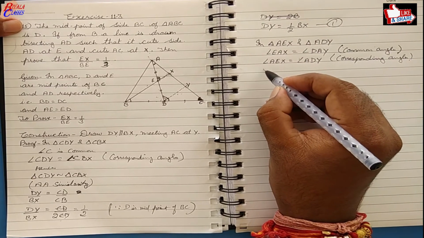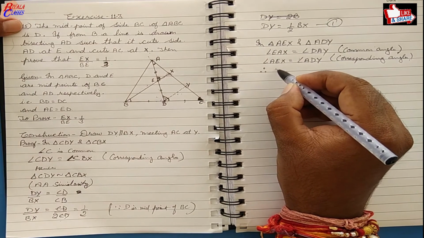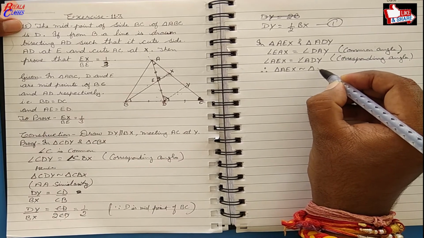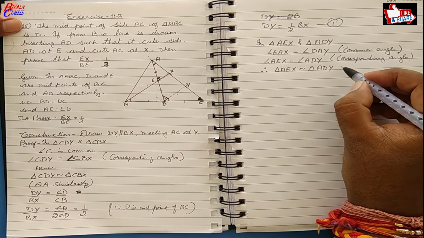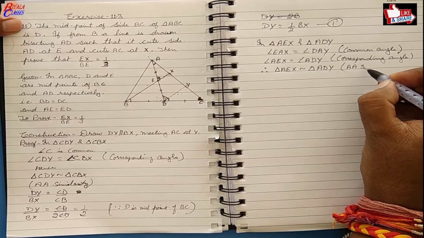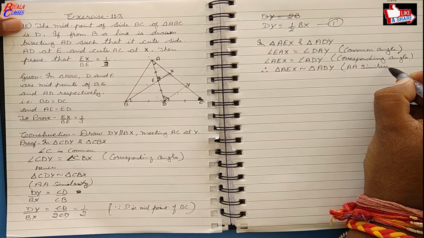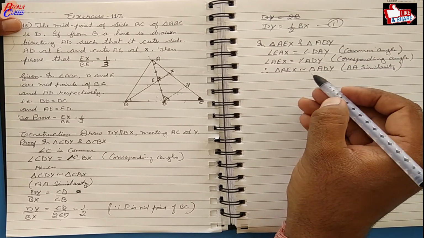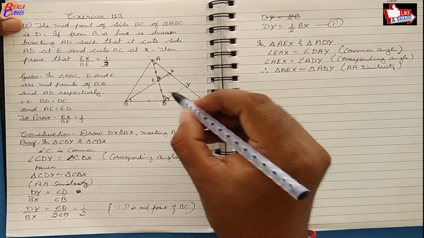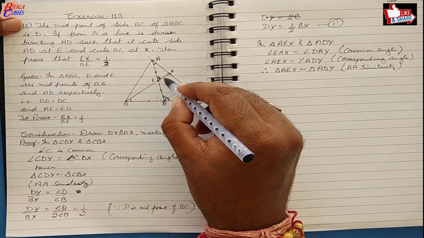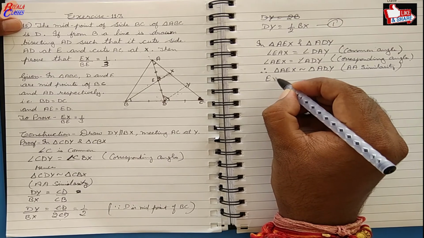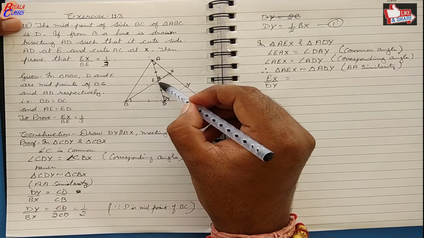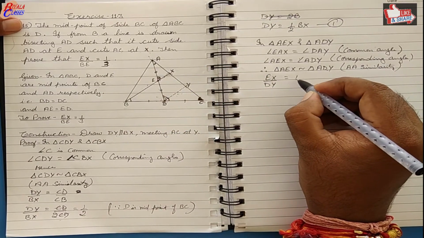Now because two angles are equal, triangle AEX is similar to triangle ADY, again by AA similarity. These two triangles being similar, the ratio of the corresponding sides will be equal. So EX upon DY is equal to AE upon AD.